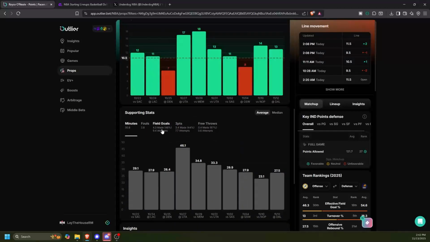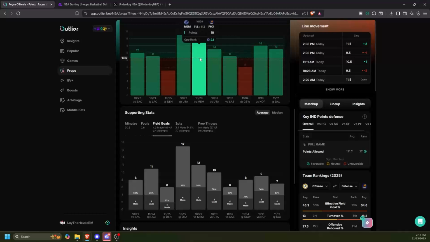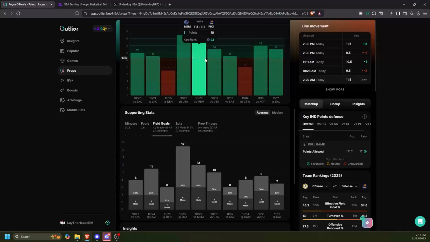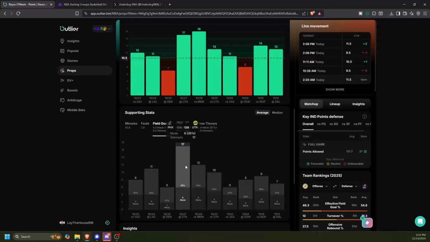I want to look at his minutes. Minutes are pretty steady. Now I'd want to see if he went over this number just because he was shooting the ball great, or if it was just being very efficient or just shooting the ball a lot. Like this Utah game, he shot the ball a ton. That's why he went over. Same with the Memphis game. But then some of these recent games, 5 out of 9, 4 out of 7, those are really efficient games. 4 out of 6 to go over.